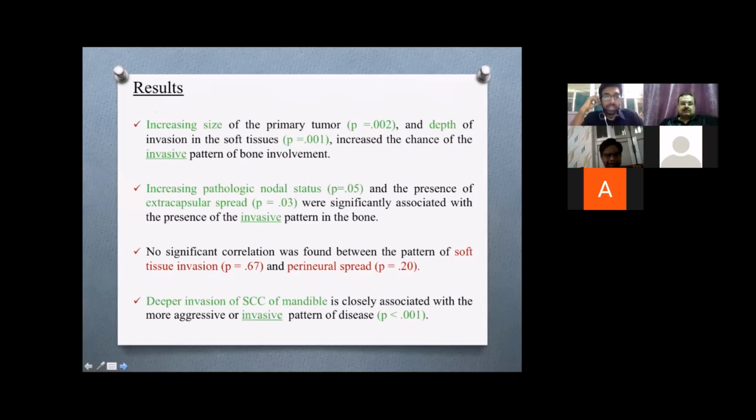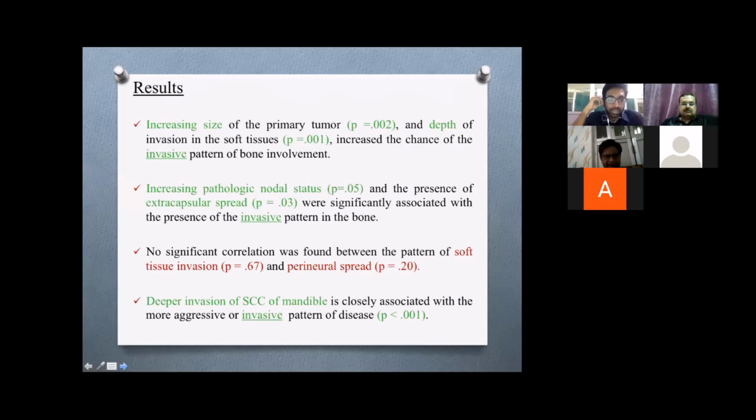The results of this study showed that with an increasing size of the primary tumor and depth of invasion in the soft tissues, there is a greater chance of an invasive pattern of bone involvement. There are two types of bone involvement, one invasive and one erosive, which I will deal with in subsequent slides. Invasive is the most aggressive pattern.